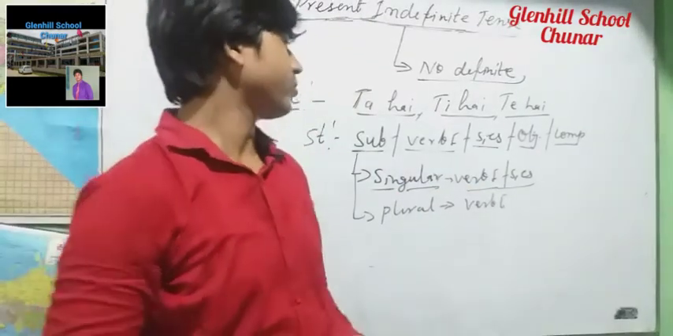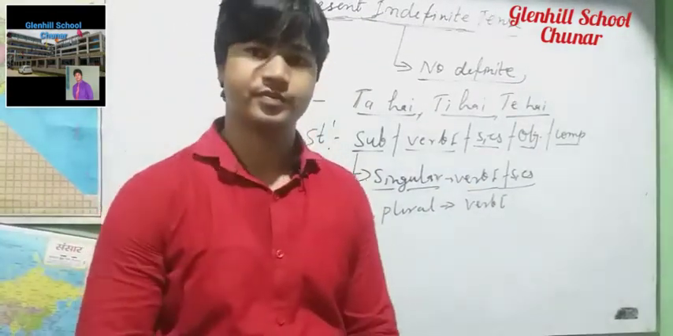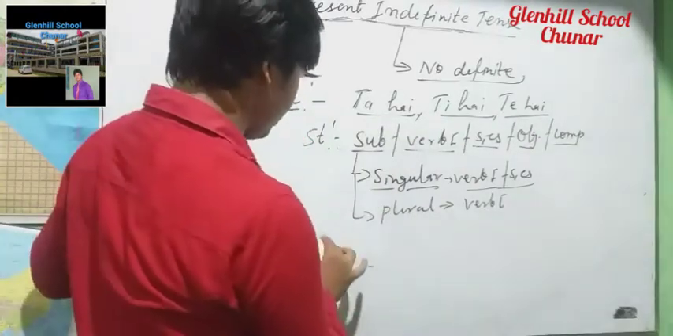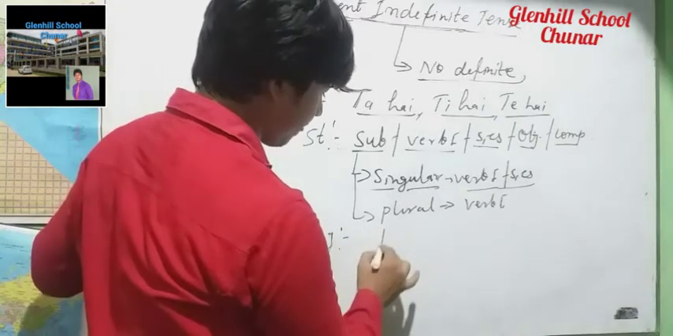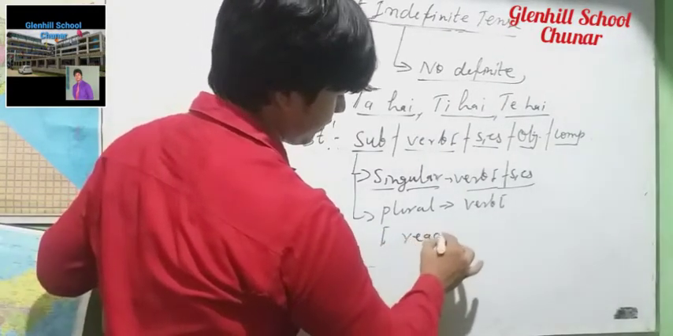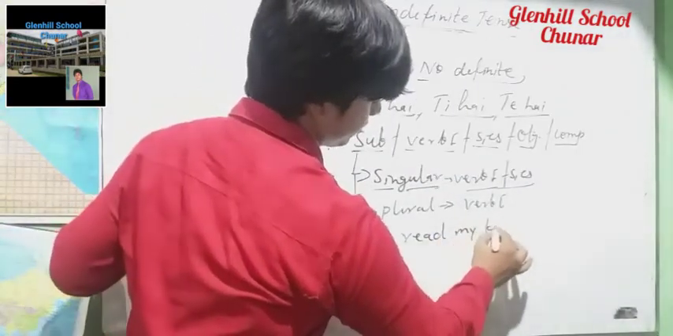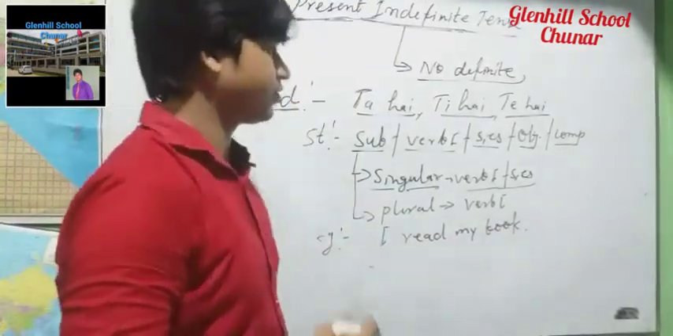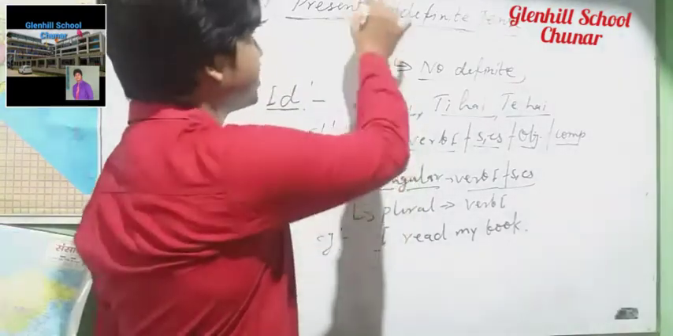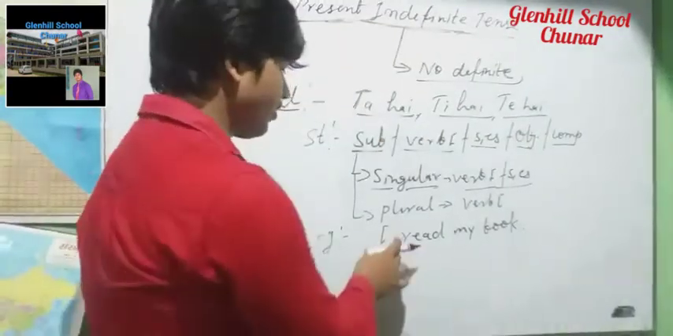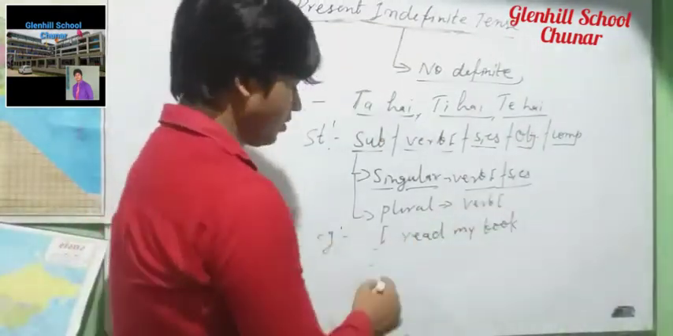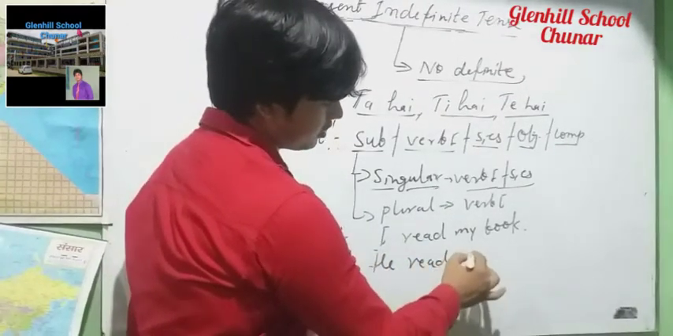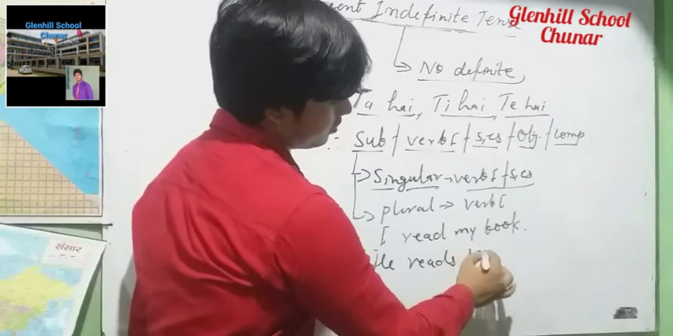In this way you can make any kind of sentence with the help of this structure. For example: I read my book. Look at this structure. I is not singular in the sense of present indefinite tense. With I we use only the verb first form. But when we talk about he, it will be: he reads his book.